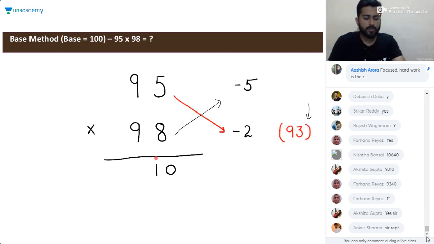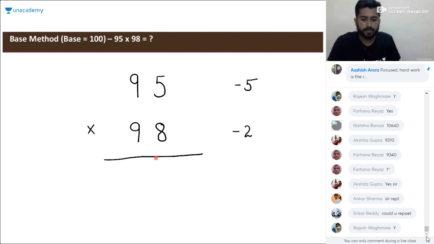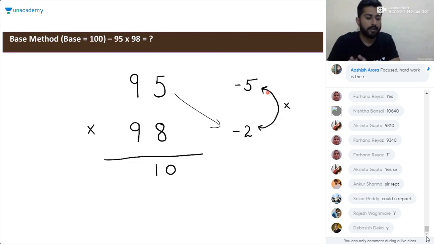Ankur, we are going to proceed in the same way like we did in the previous question. We are going to look for the deviations. Taking the base as 100, the deviation of this 95 is minus 5. The deviation of this 98 is minus 2. Next step will be multiplying these two numbers, minus 5 and minus 2. When we multiply, we'll get plus 10.